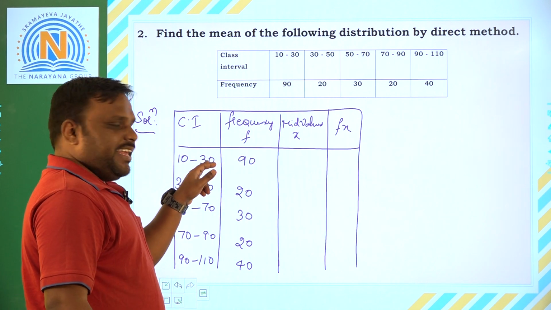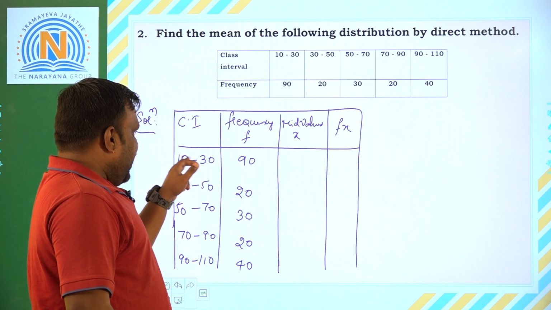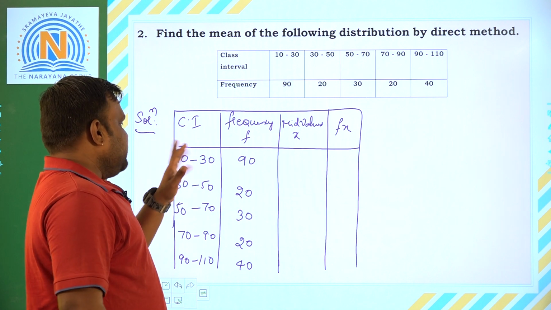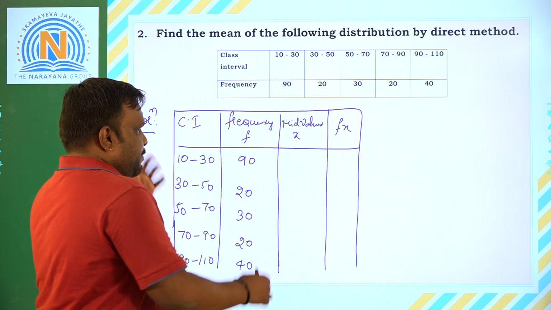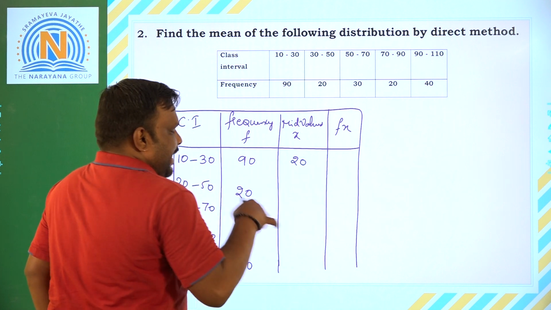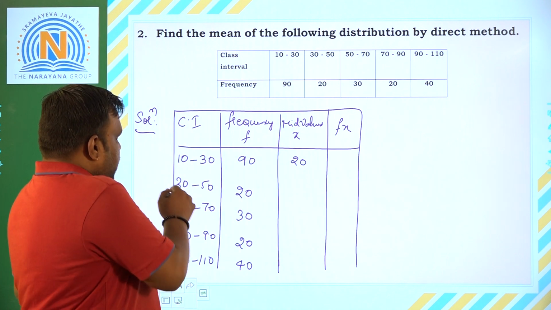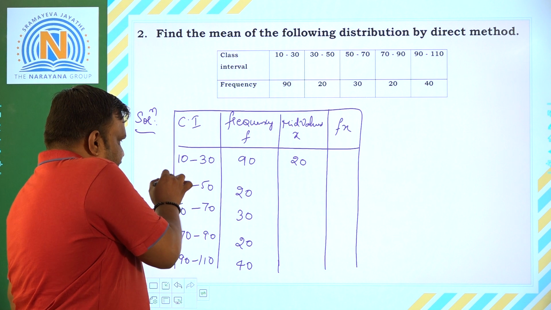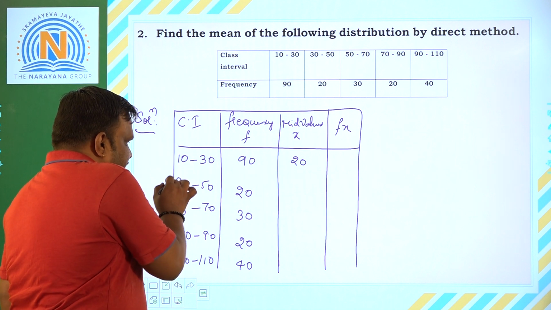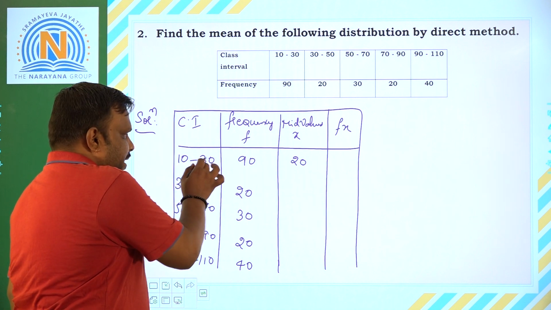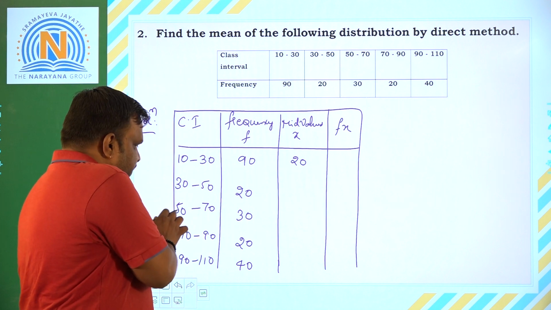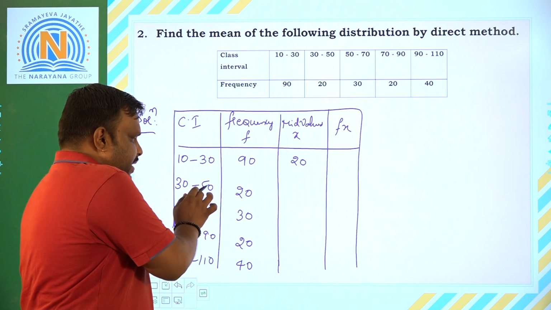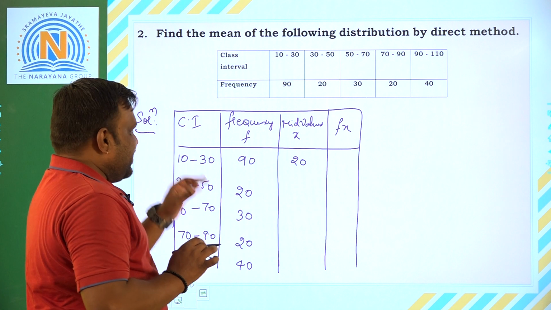Mid values are just the class marks. Directly, 10 plus 30 is 40, 40 by 2 is 20. Add both and divide by 2. Now, next, if you observe the difference of the classes, 30 minus 10 is 20, 50 minus 30 is 20, 70 minus 50 is 20. Right? Here the class width is 20.